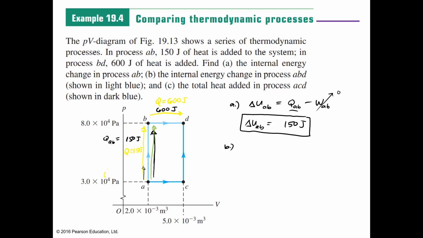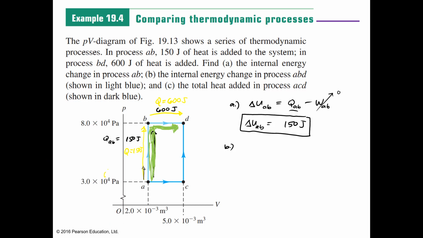This is AB, and this is BD. The green one is the process ABD. So you go from A to B, and then from B to D. That is for letter B.